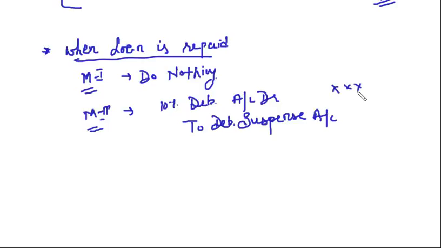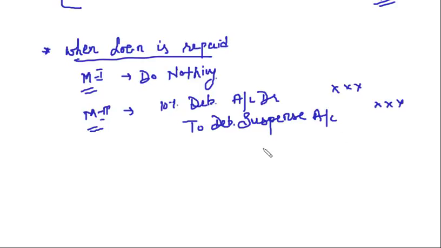You will close the debenture suspense account, and also the debentures account, because there is no need of those debentures now. Loan has been repaid. There is no default, so cancel the debentures and cancel the fictitious account, that is debenture suspense account, which was opened for the purpose of issue of debentures as collateral security. Clear?